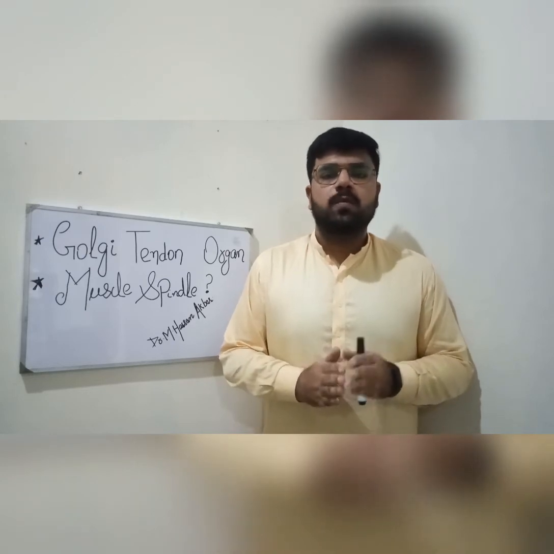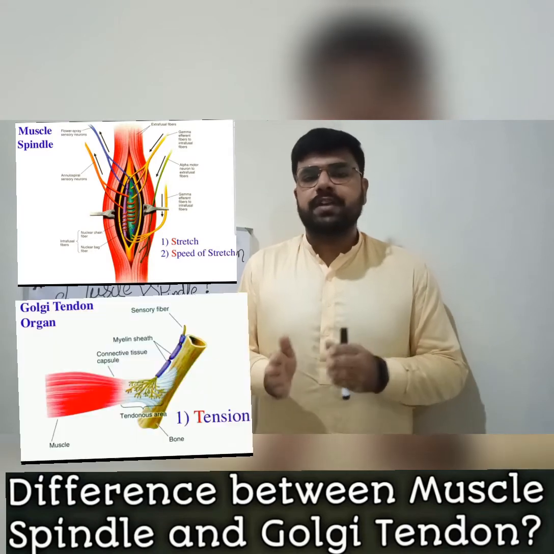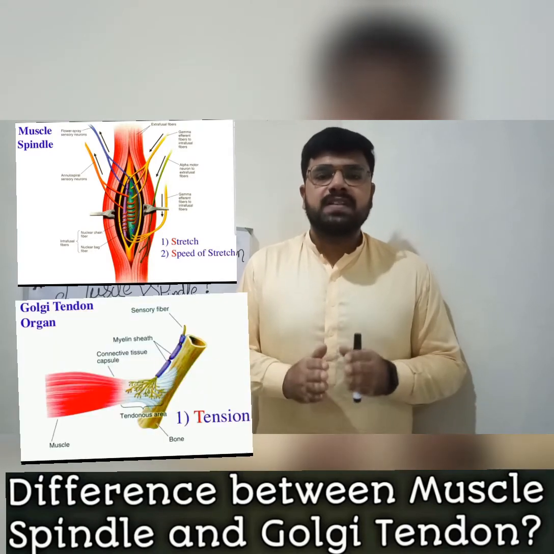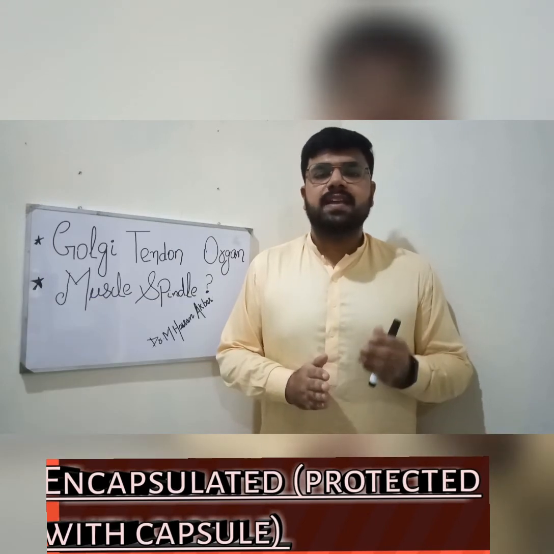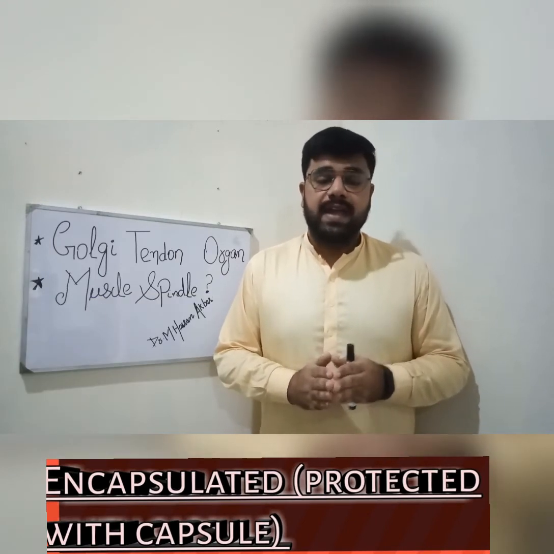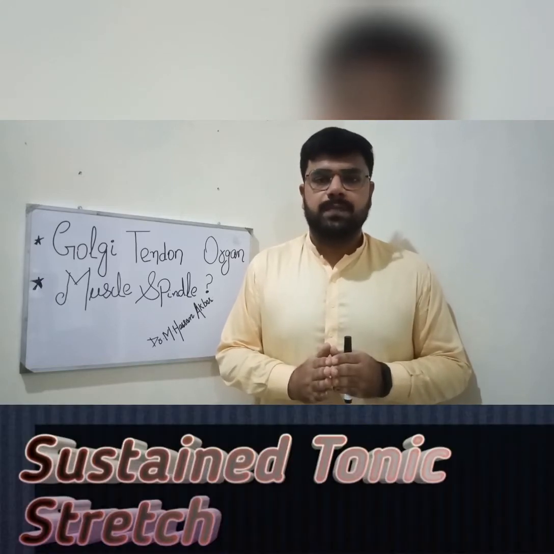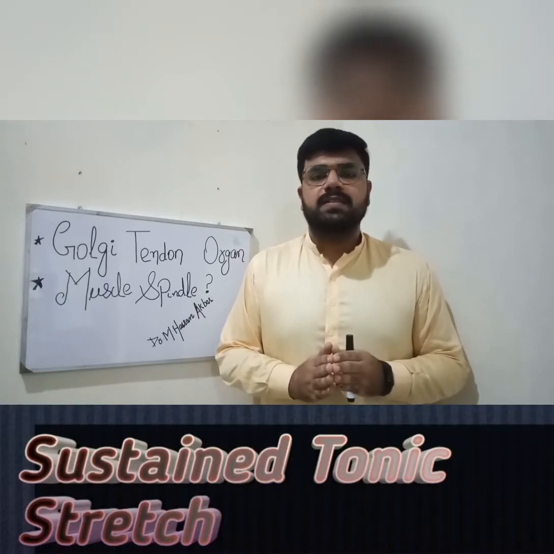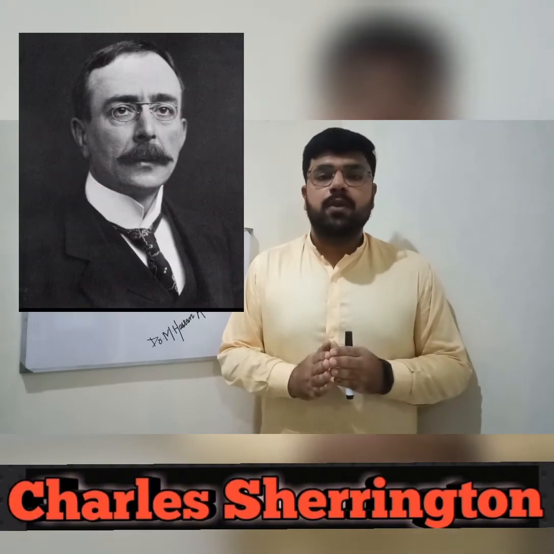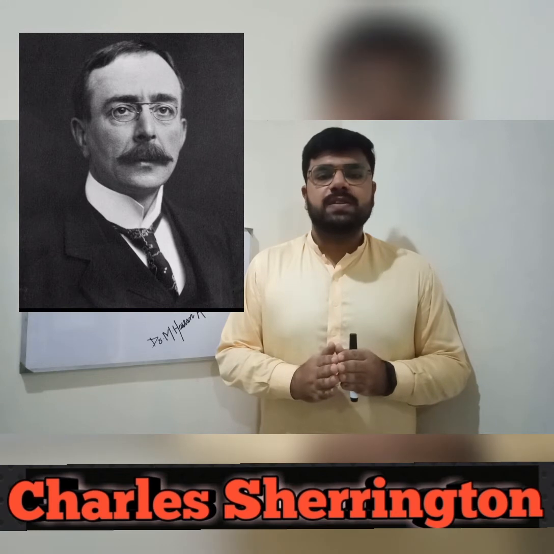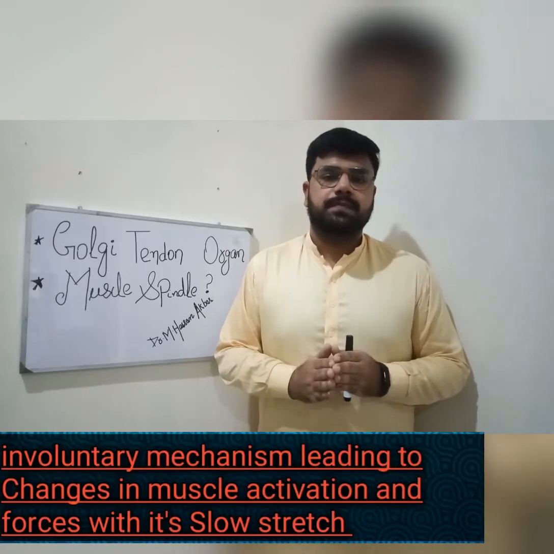In this video, we will discuss the difference between muscle spindle and Golgi tendon organ. Muscle spindles are small encapsulated sensory receptors which lie within the muscle belly and they are responsive to the sustained quick tonic stretch. The tonic reflex mechanism was first described by Charles Sherrington and it is an involuntary mechanism leading to changes in muscle activation and force with its slow stretch.